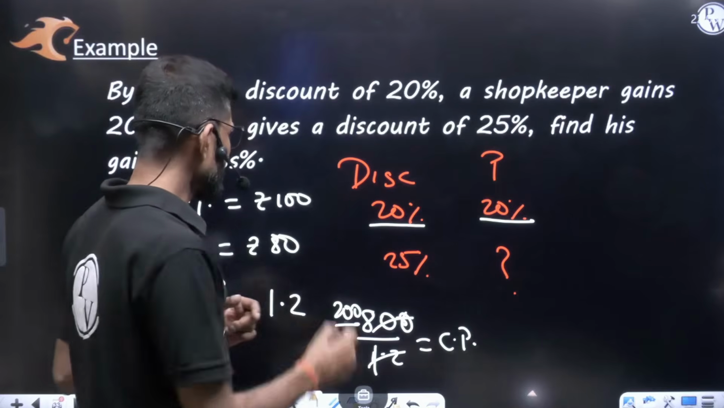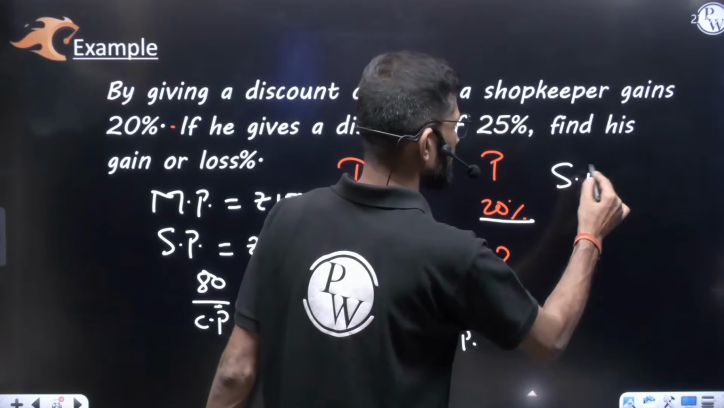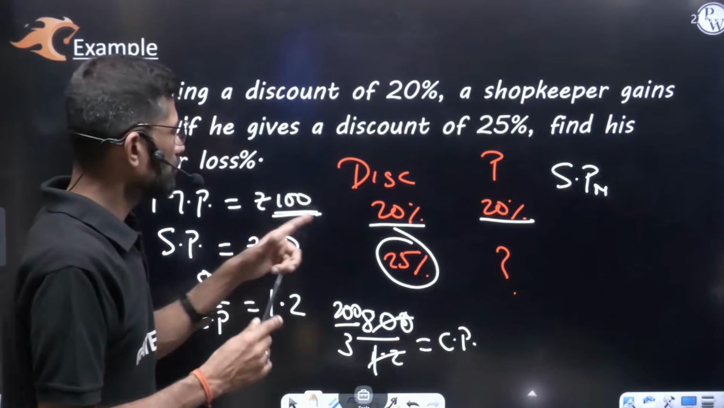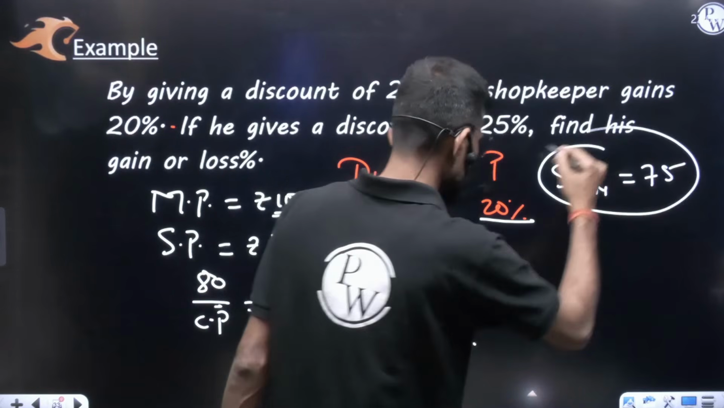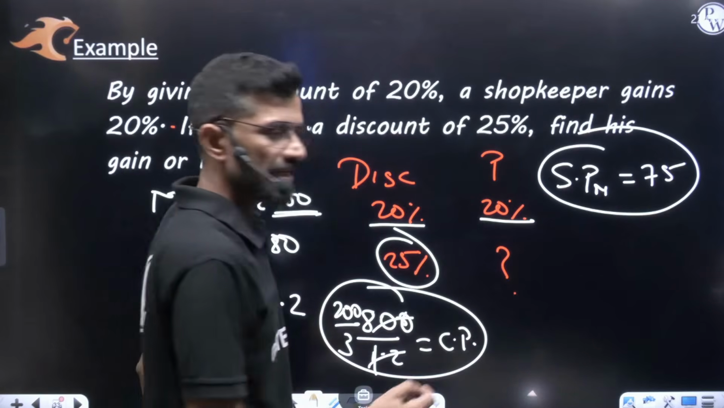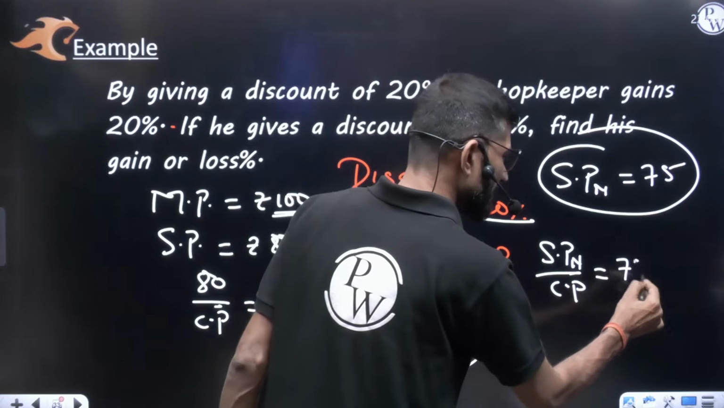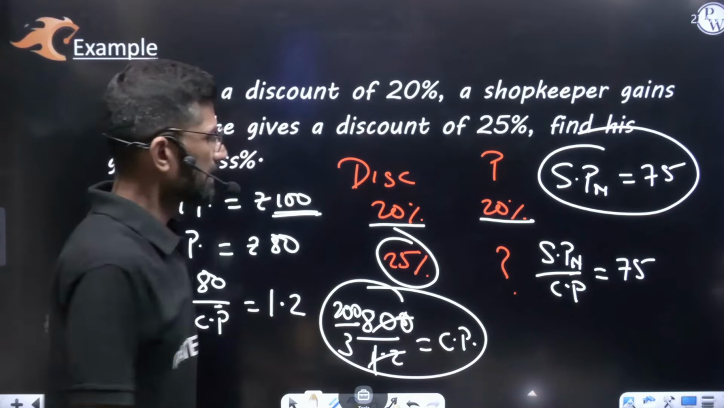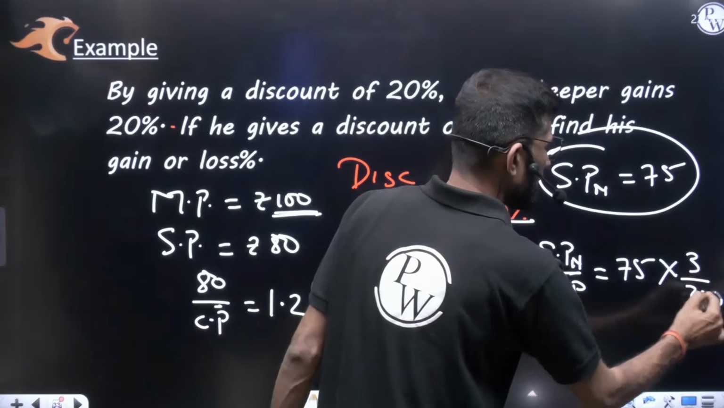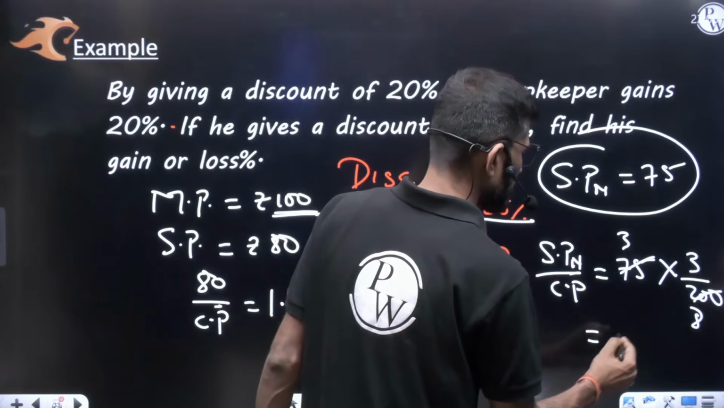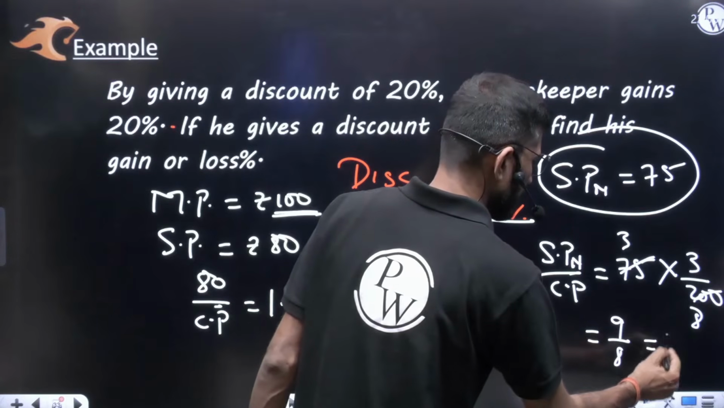Next case, on the same 100 rupees, now the discount is 25%. So what is the new selling price then? On 100 rupees written on the product, a 25% discount gives a new selling price of 75 rupees. You have the selling price, you have the cost price. Write new selling price by cost price, which will be equal to 75 divided by 200 by 3. Division, if you change it into multiplication with the reciprocal, that is 3 by 200. 25 3s are 75, 25 8s are 200. So this will come to 9 by 8.